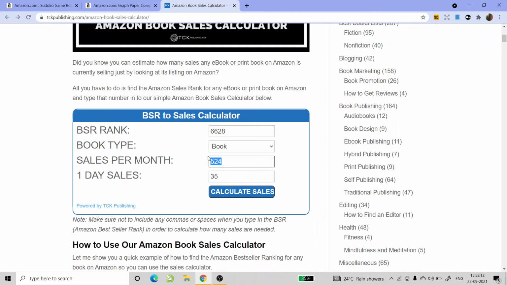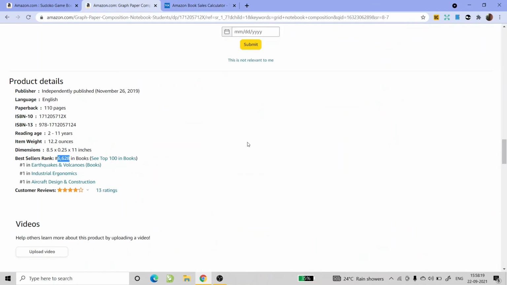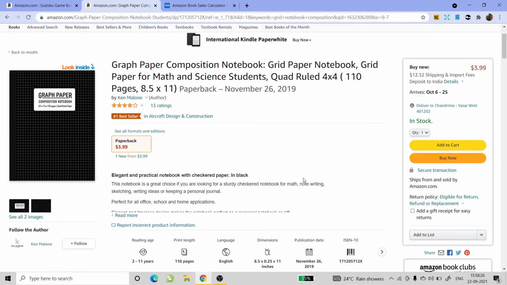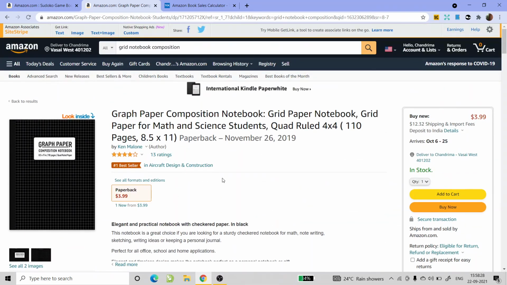Then you will see how much this person is selling for a month and a single day. He's selling 524 per month and 35 per day. That's amazing sales that he is getting, and he is getting all these sales because of using proper categories and proper keywords.